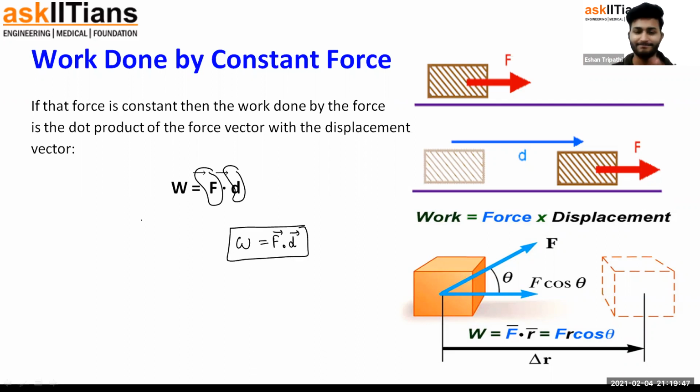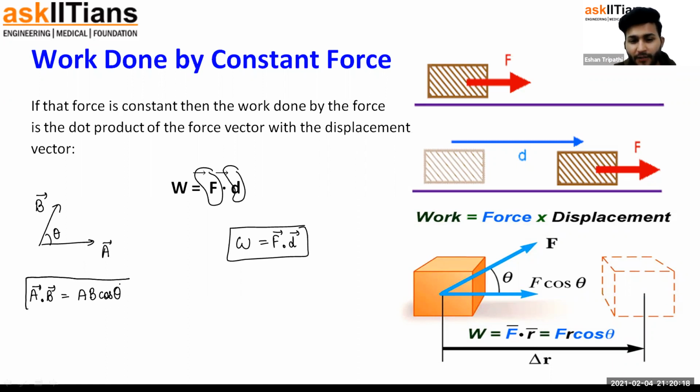If you don't remember what the dot product was, let me tell you. If there are two vectors, let's say A vector over here and B vector over there, and they have an angle theta between them, then according to the definition of dot product, A vector's dot product with B vector is defined as the magnitude of A vector, times the magnitude of B vector, times cos of the angle between them, theta. This is how the dot product of two vectors was defined.